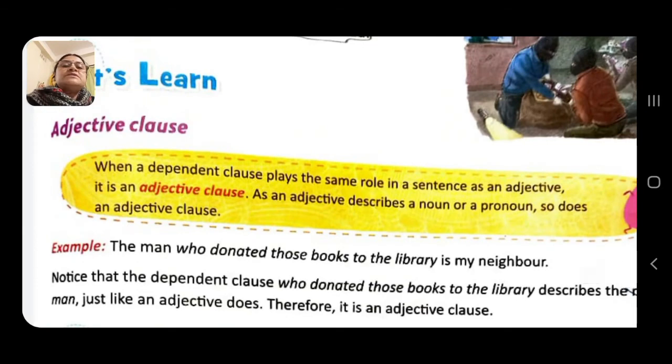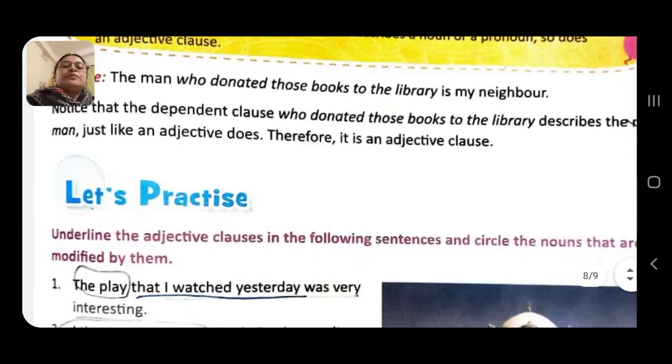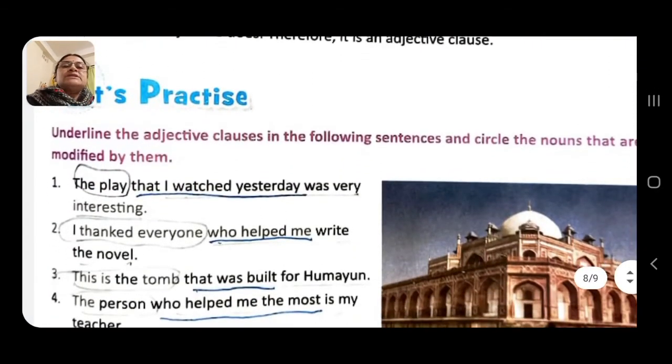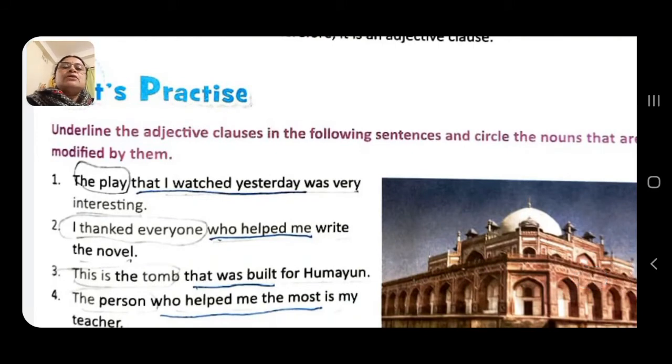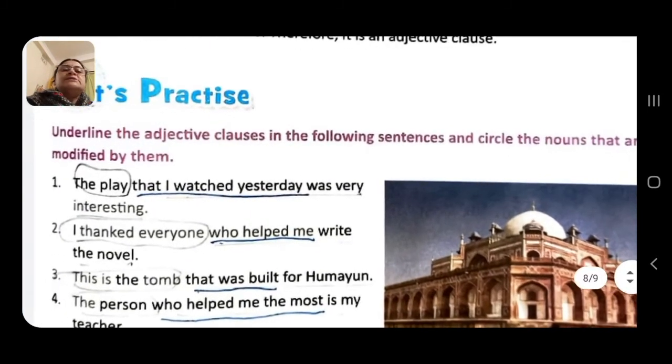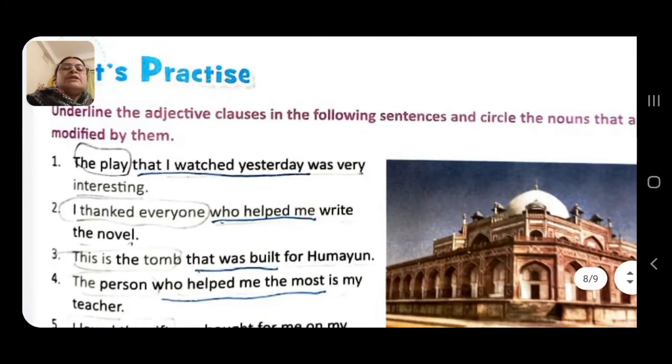Adjective describes a noun or a pronoun. So, adjective clause is also a describing clause. Now, underline the adjective clauses in the following sentences and circle the nouns that are modified by them. The play that I watched yesterday was very interesting.